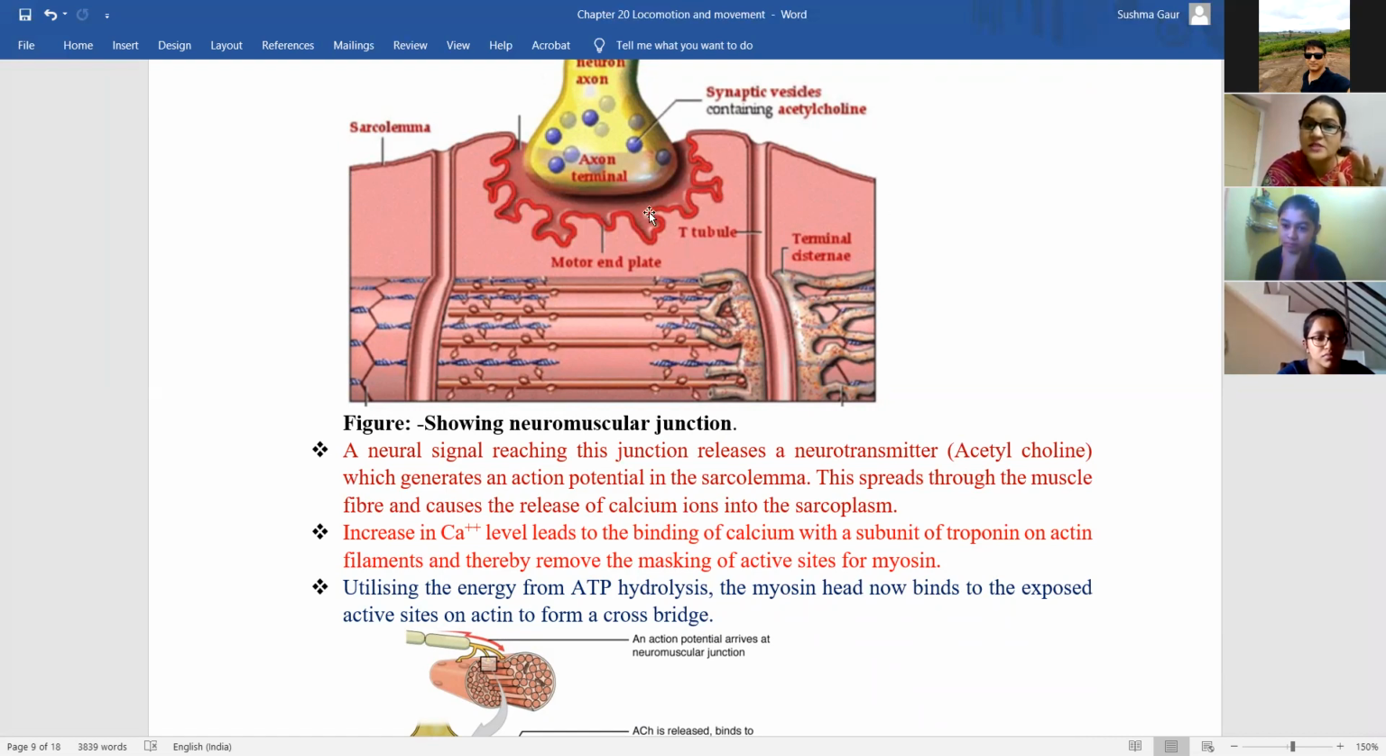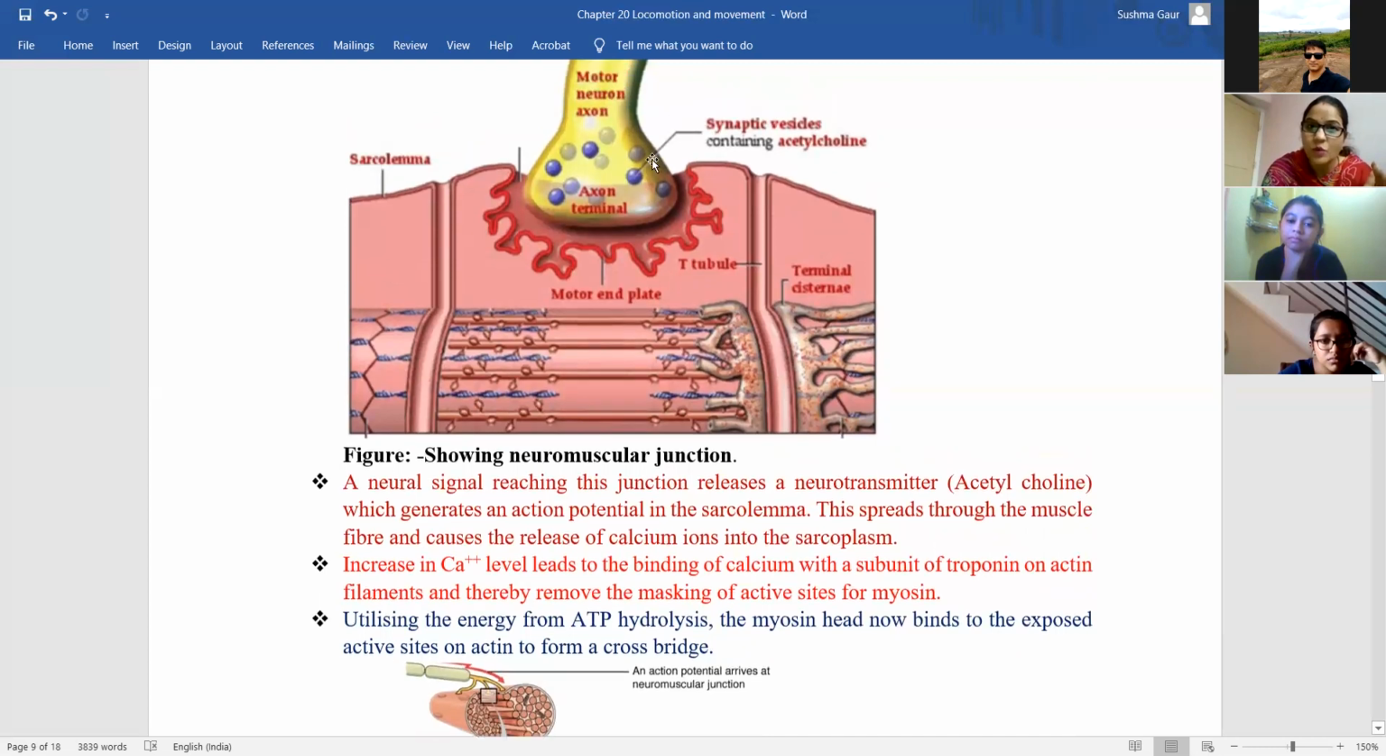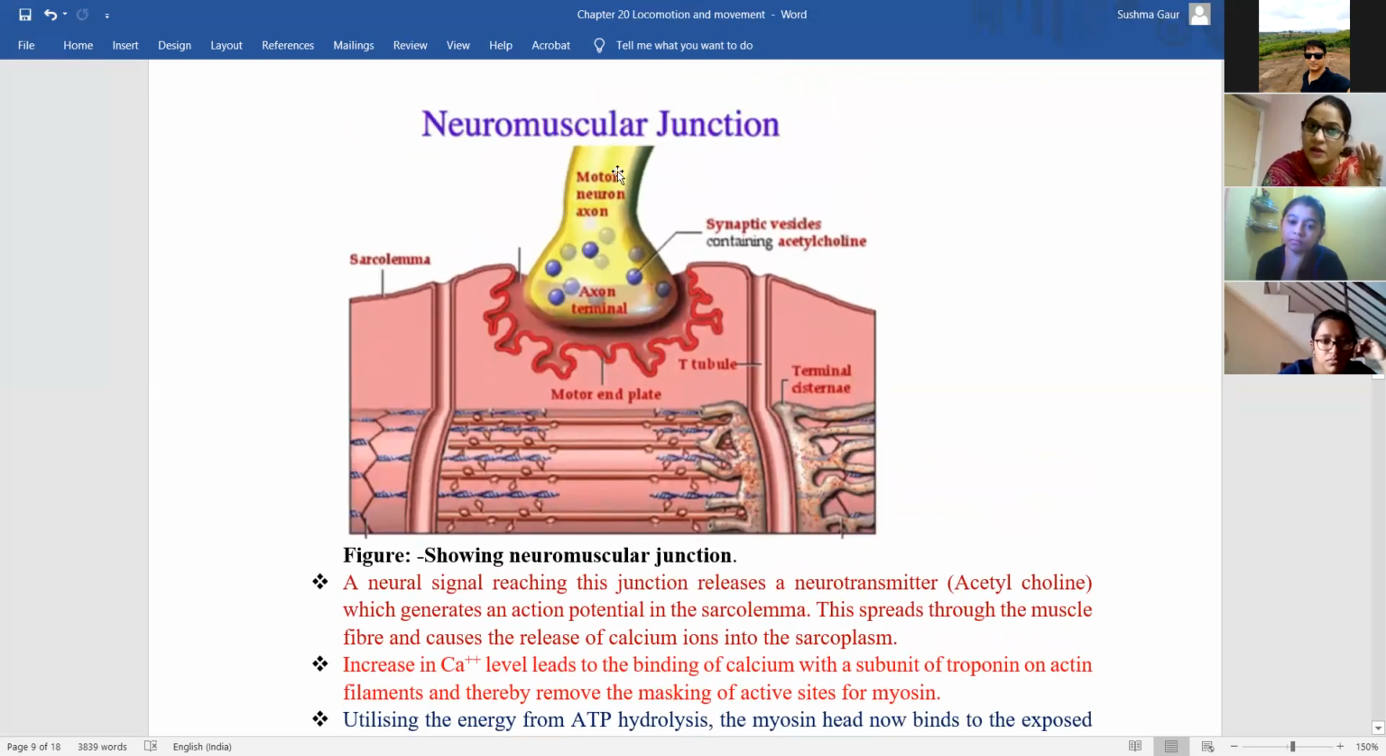A neural signal is sent from the neuron and releases a neurotransmitter, that is acetylcholine. So this is a motor neuron, and a neural signal is sent with the help of this neuron, and the synaptic vesicles consist of this acetylcholine.